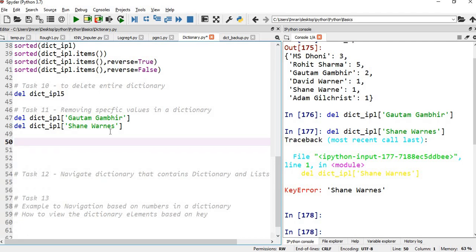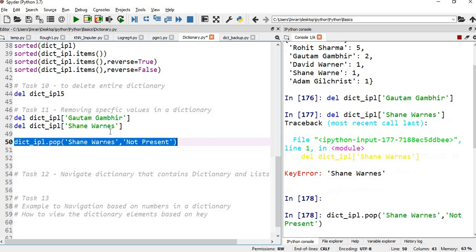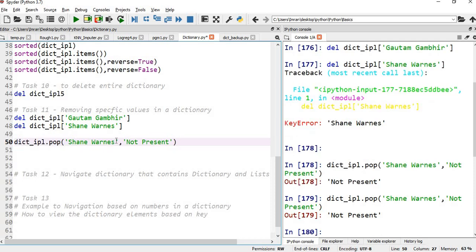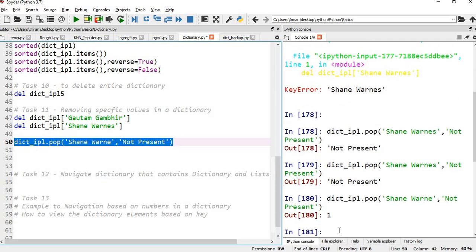For this we will use the pop method, and if that element is not present, we can pass some message. So we'll say dict dot pop, and if you execute this, it will say it is not present. So one element is deleted.